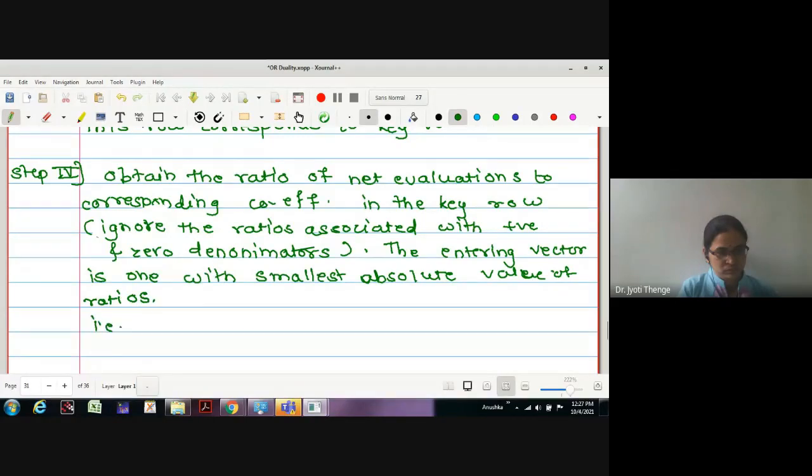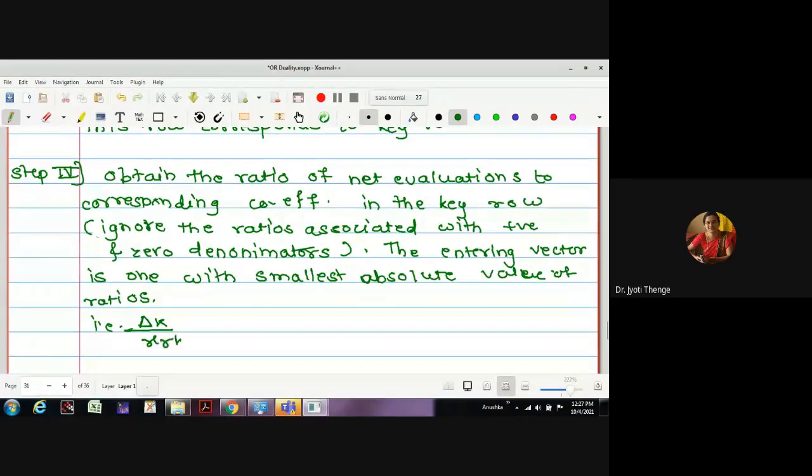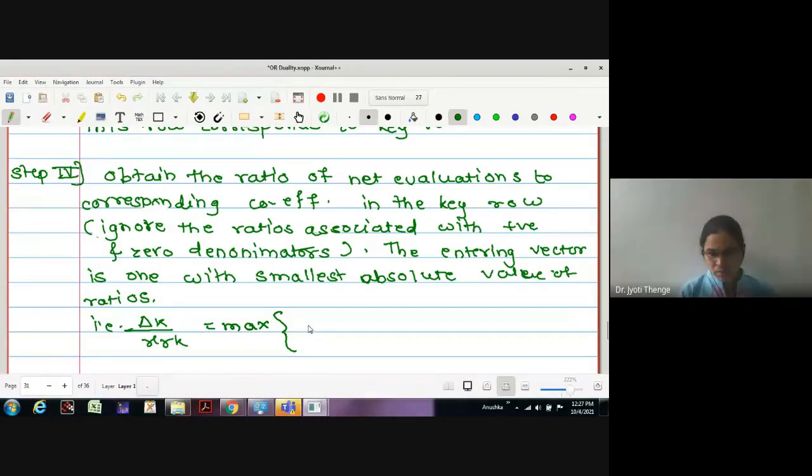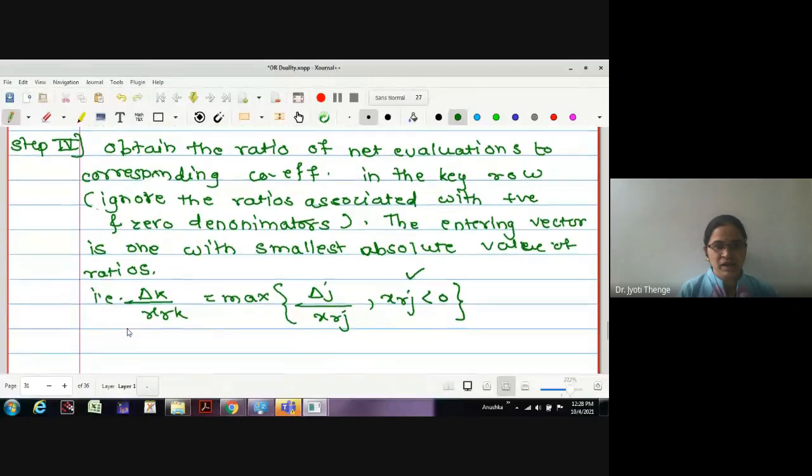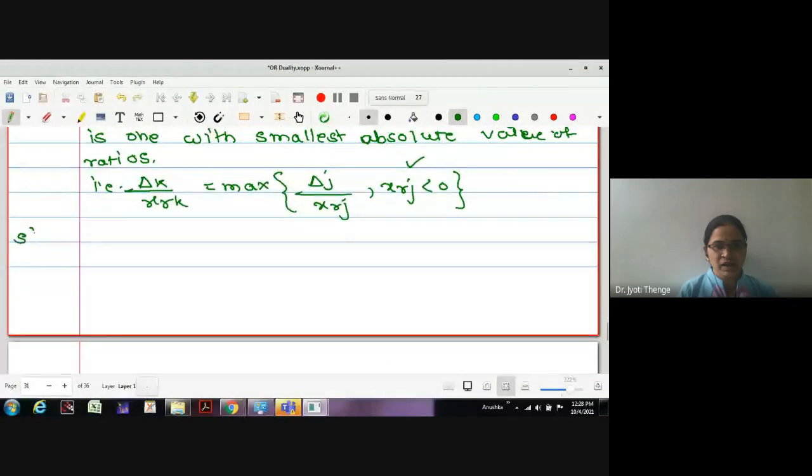That is delta k upon xrk is maximum, delta j upon xrj provided xrj less than 0. Don't forget this condition, xrj less than 0. What is the next step? After this we will get a key element.